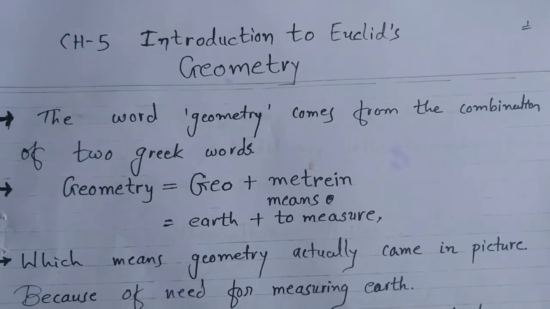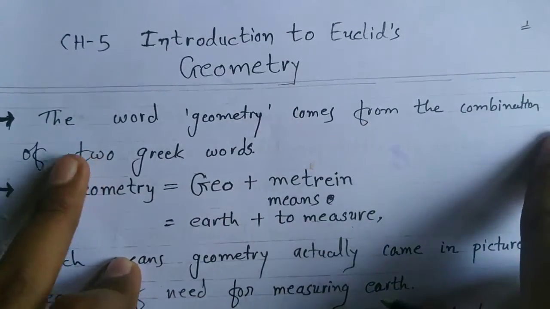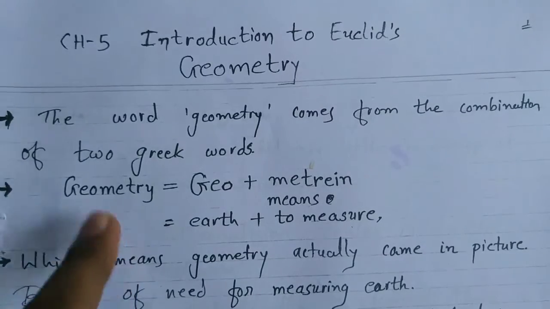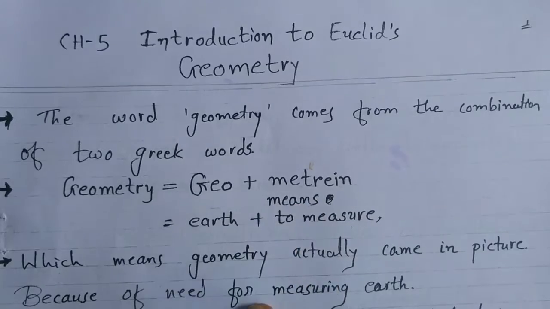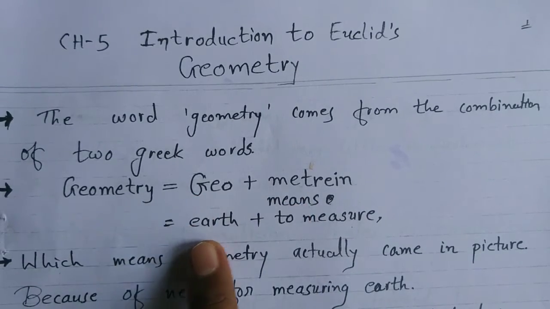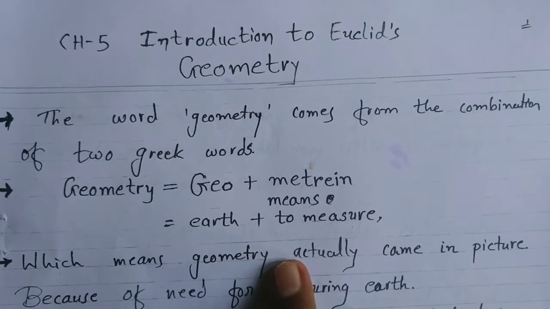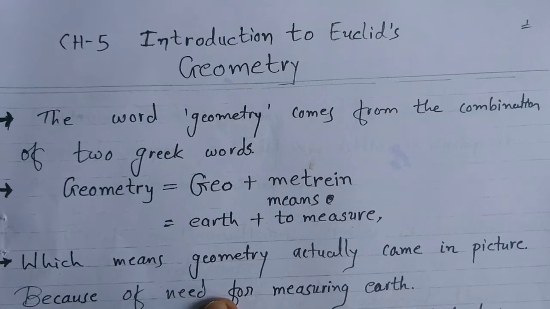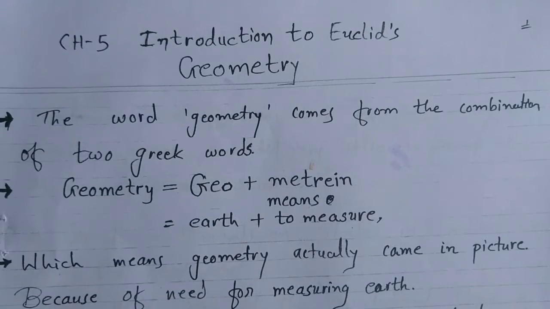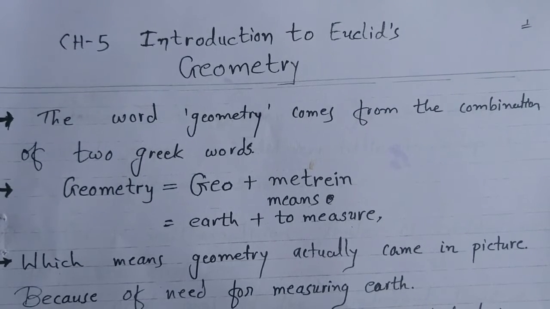First of all, the word geometry comes from the combination of two Greek words: geo plus metric. Geo means earth and metric means to measure. This means geometry actually came into the picture because of the need for measuring the earth.